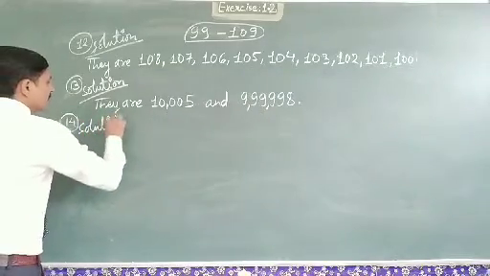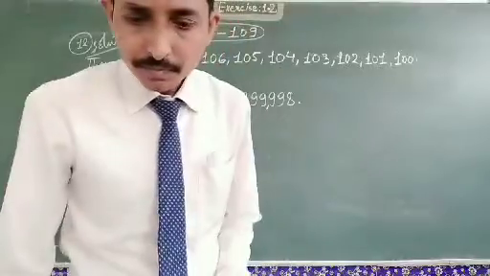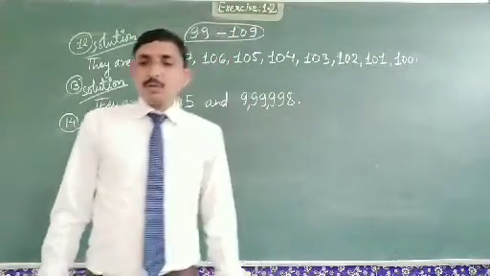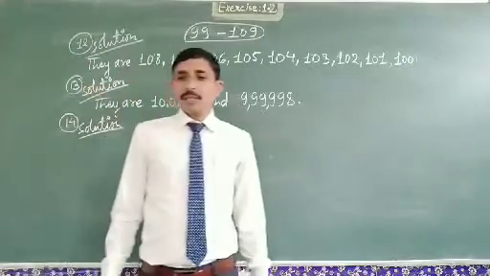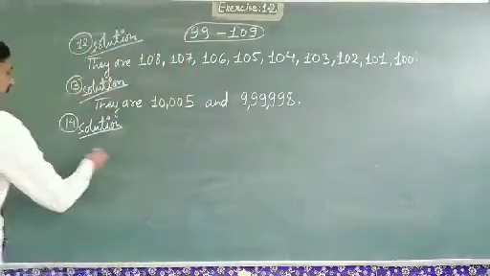Solution of question number 14. Arrange the digits of the number 2,93,649 to get the smallest number possible.